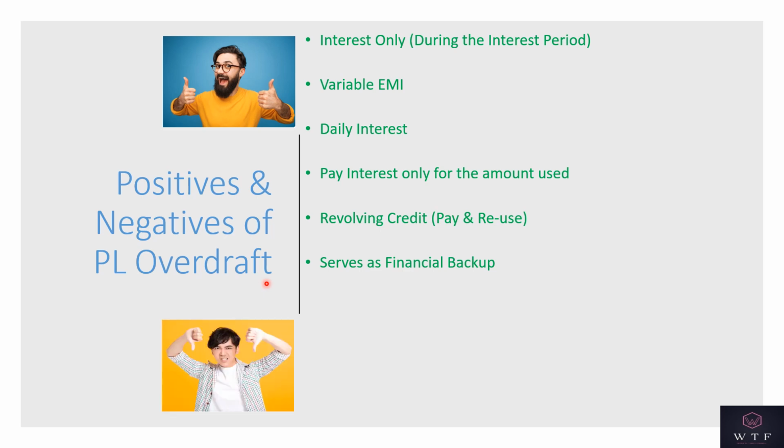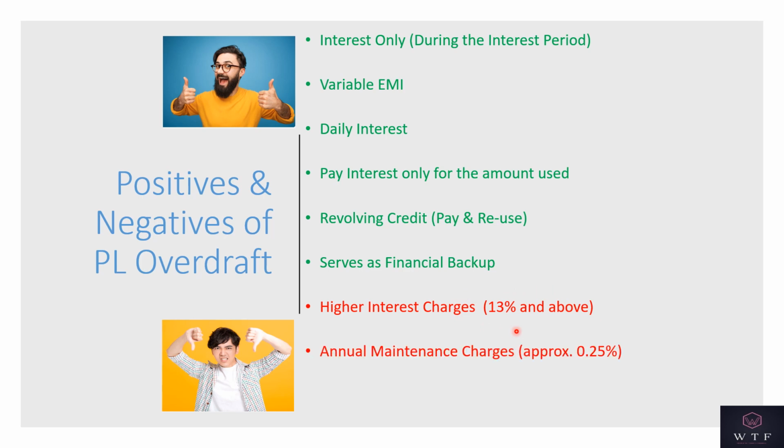What are the negatives of the OD? The first negative is that OD is generally sanctioned at a higher interest charge. If you look at a PL or a personal loan, if you have a good credit score and your documents are okay, then a personal loan can even start at 10%. But OD generally starts at 13% or higher. So OD firstly has higher interest charges. The second limitation is that OD always carries an annual maintenance charge, which is approximately 0.25% of the OD value. And these charges are incurred regardless of whether you are using the OD or not.